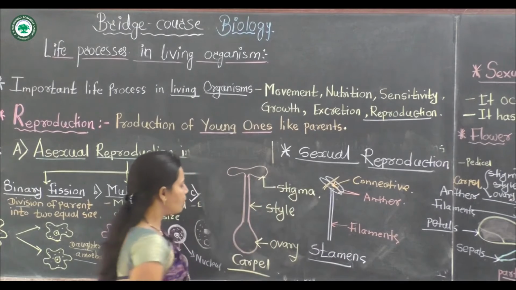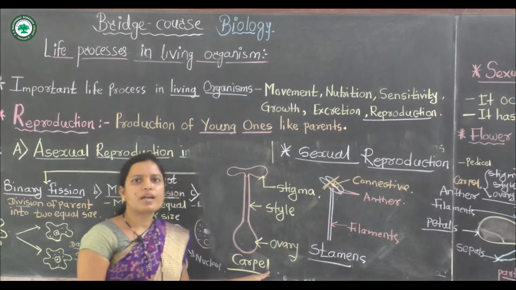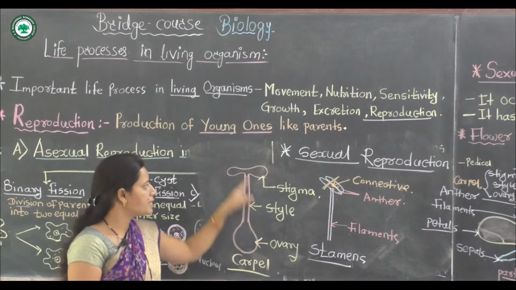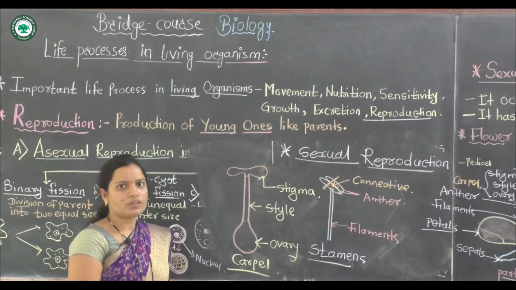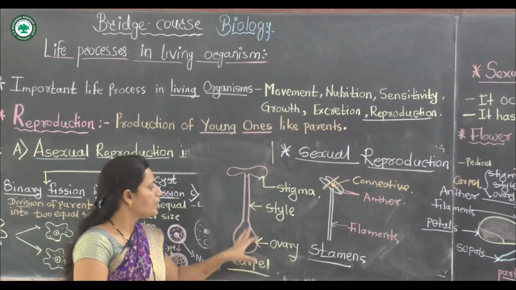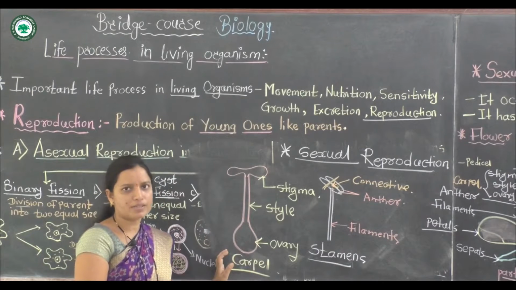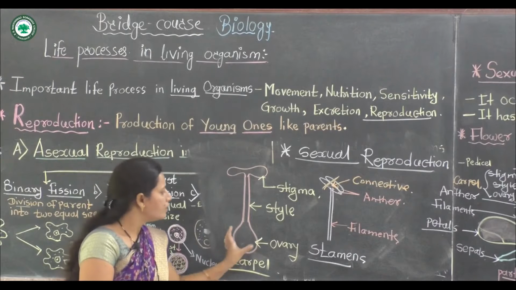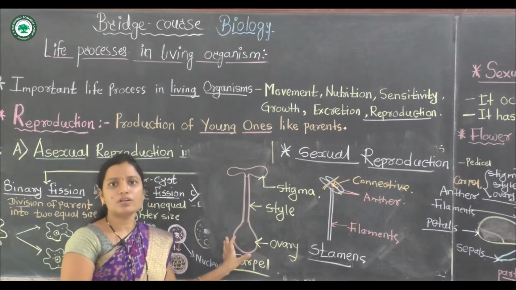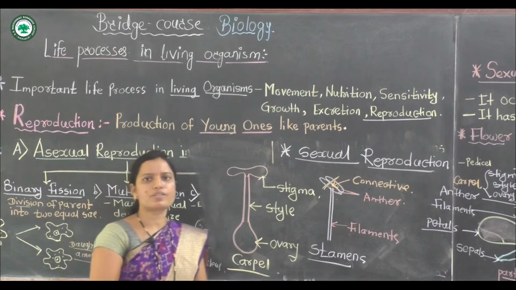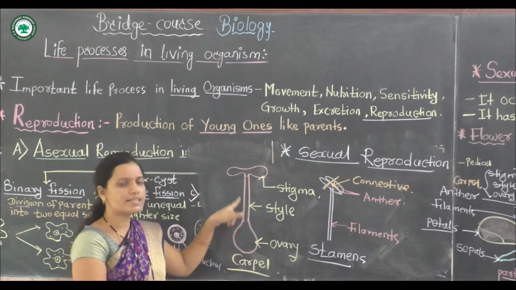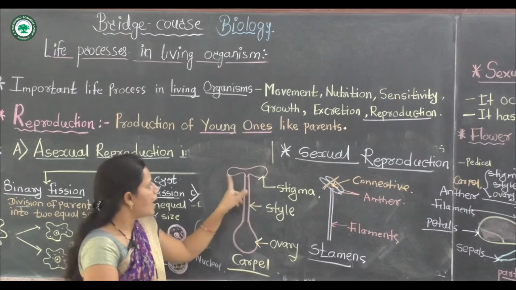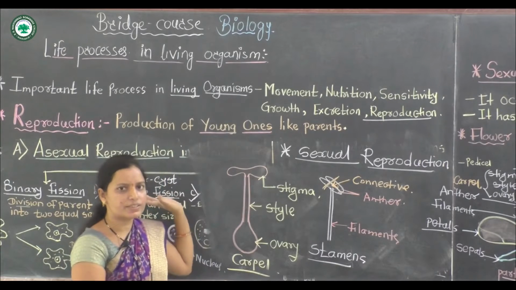This is the female reproductive whorl of the flower, and this female whorl is divided into ovary, style and stigma. The ovary is the swollen basal part of the flower, and it is important for the reproduction process. The next part is the style. The style is an elongated structure, and the stigma is of a sticky nature.